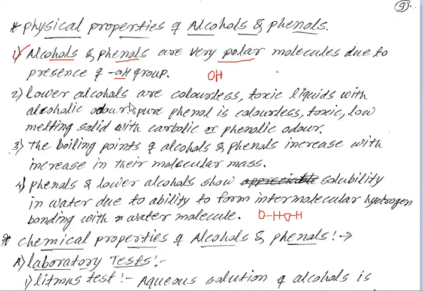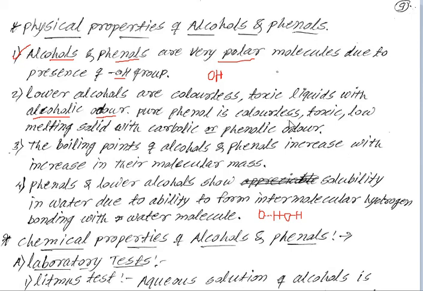Lower alcohols, that means those which contain a small carbon chain, are colorless, toxic, that is poisonous, liquids with an alcoholic odor, that is smell. Alcoholic means a special or characteristic smell.